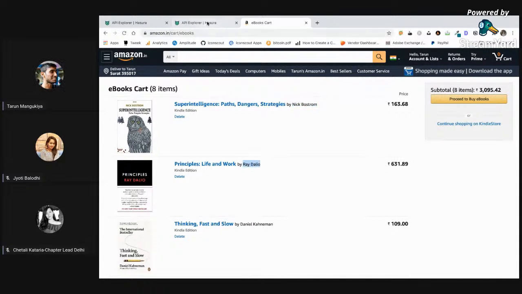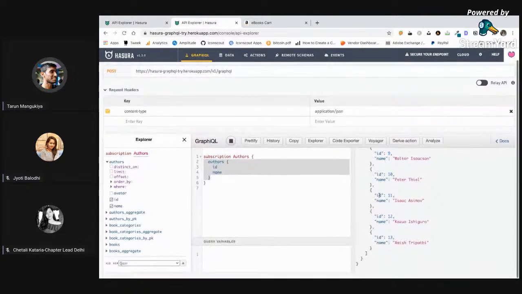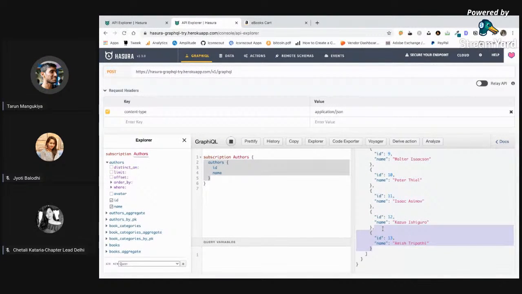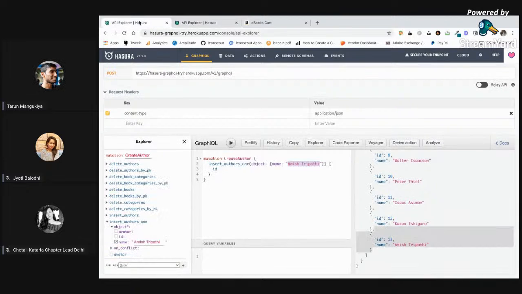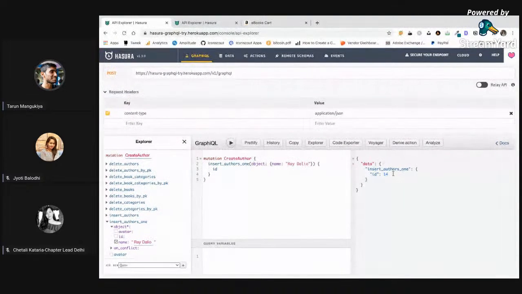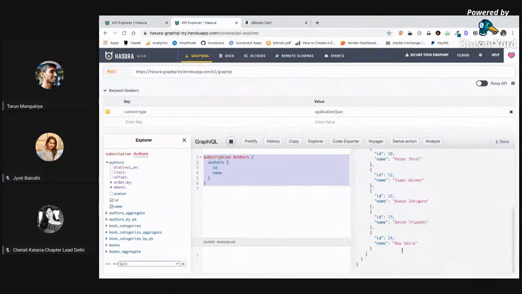So in this tab, if you see, we still have the author with ID 13, Amish Tripathi, inserted using the mutation. Now we are watching our authors, and we will also create one more author over here with name Ray Dalio. I'm running this mutation, and boom. ID 14, and in the right side tab, we got an update automatically.